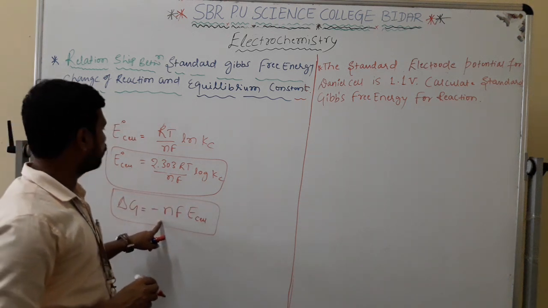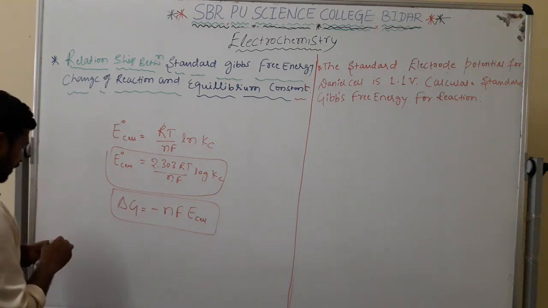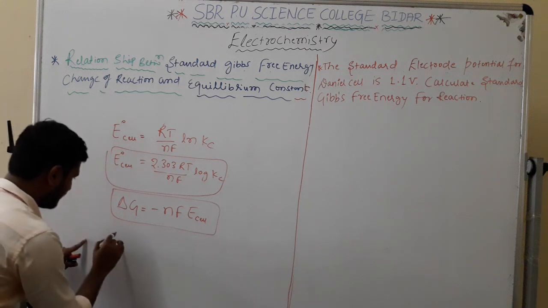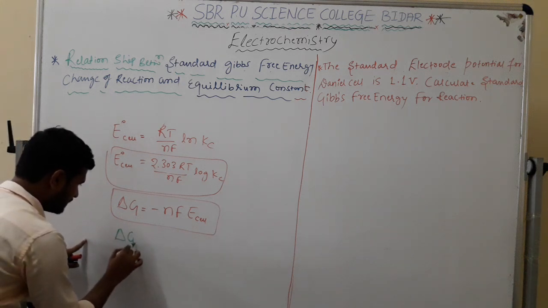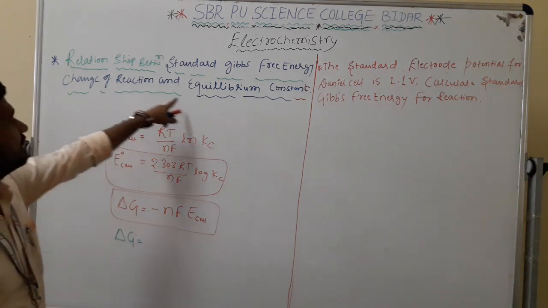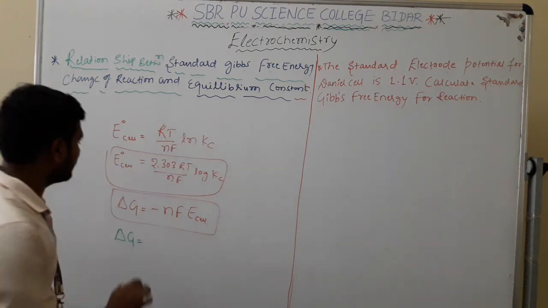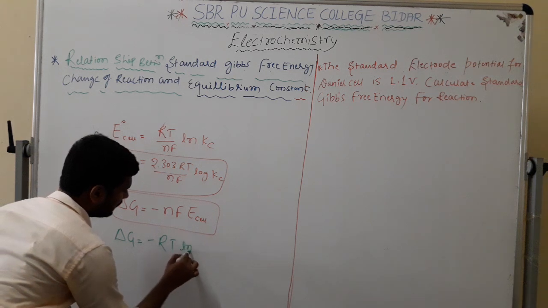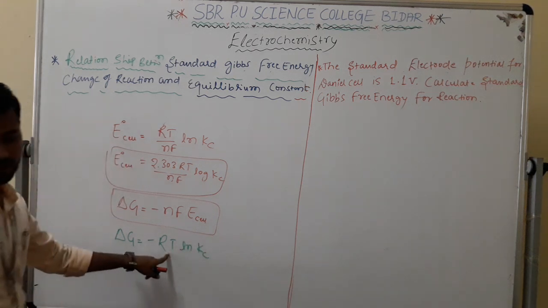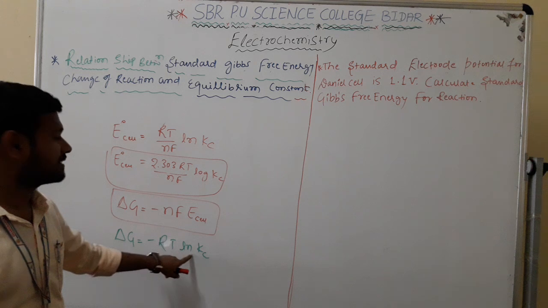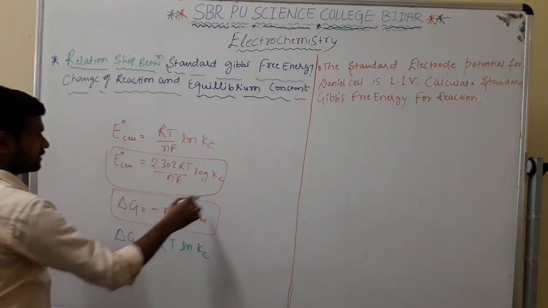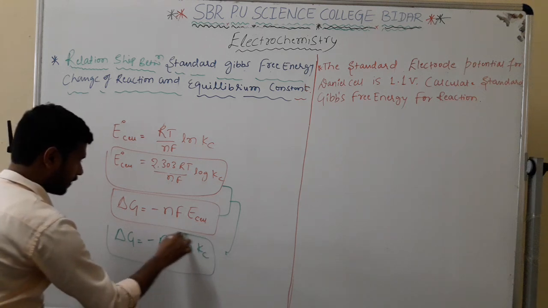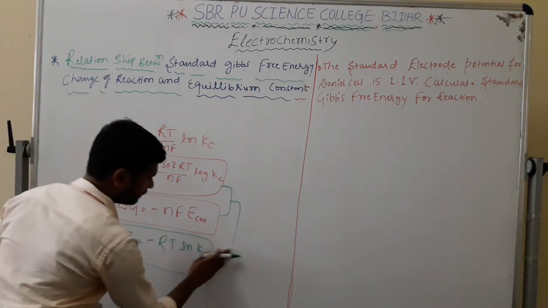By combining these two, I am writing the relation between the standard Gibbs free energy, delta G, and the equilibrium constant: delta G is equal to minus RT ln Kc. This is the standard value. After deriving these two, this is the final one. Further, if I am going to be simplifying, what am I going to be getting?